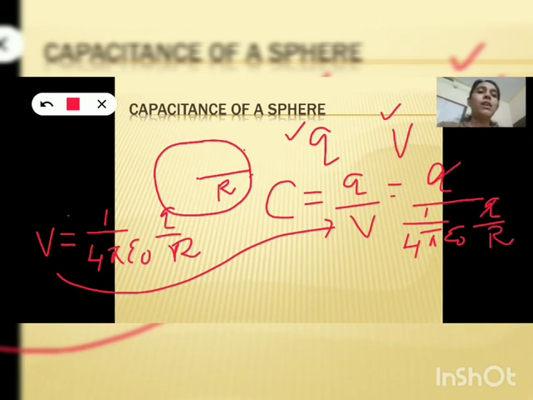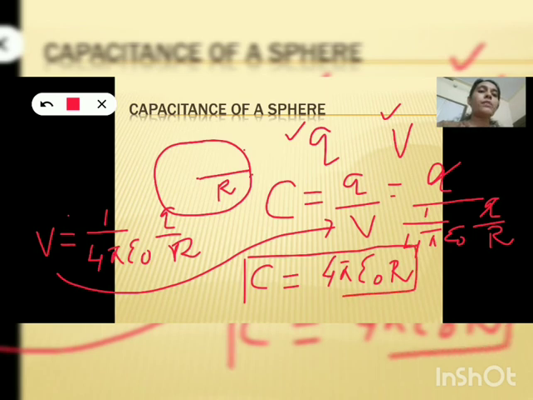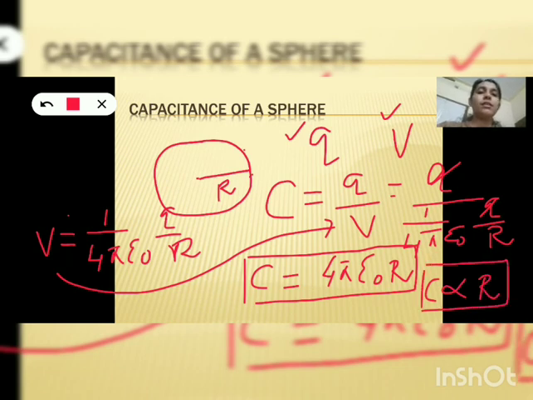Q cancels. Then what is left? We have capacitance C is equal to 4 pi epsilon naught into capital R. This is the expression to find out capacitance of a spherical capacitor. Here 4 pi epsilon naught are constants, and from this it's very clear that capacitance C is directly proportional to radius R of the spherical capacitor. That means capacitance depends upon size of the capacitor. So you must remember this formula. Capacitance of a spherical capacitor is 4 pi epsilon naught into capital R.